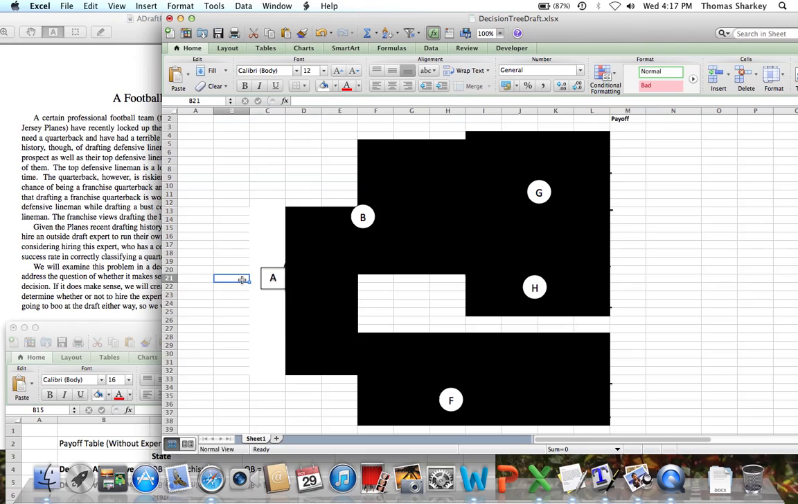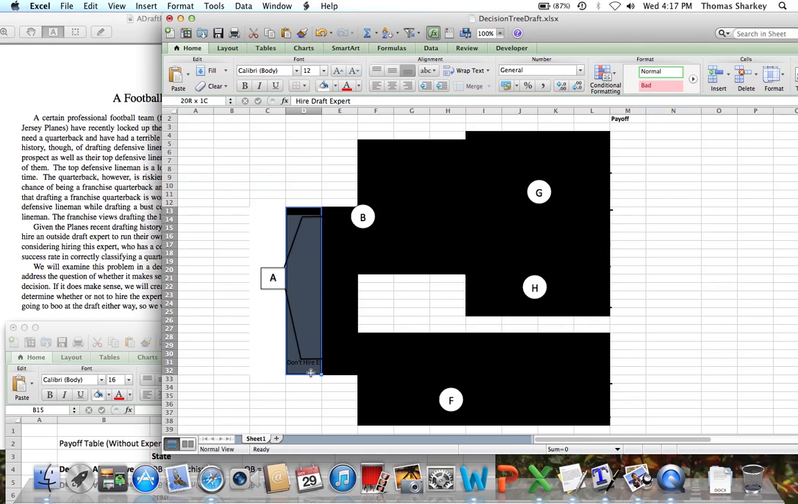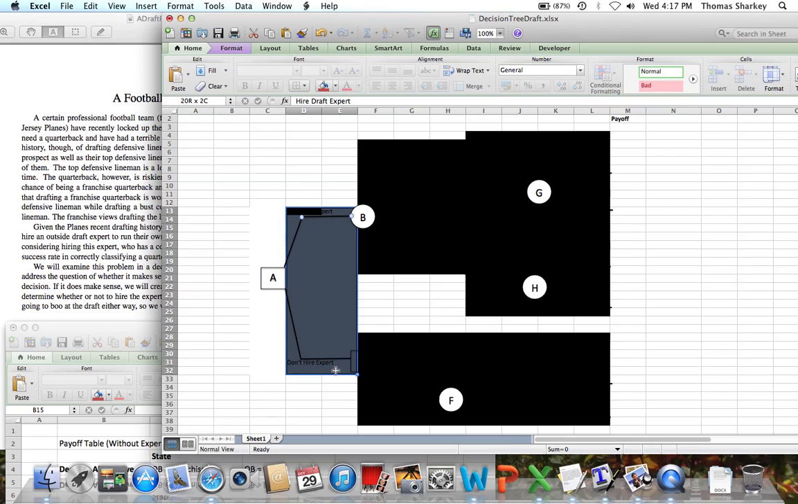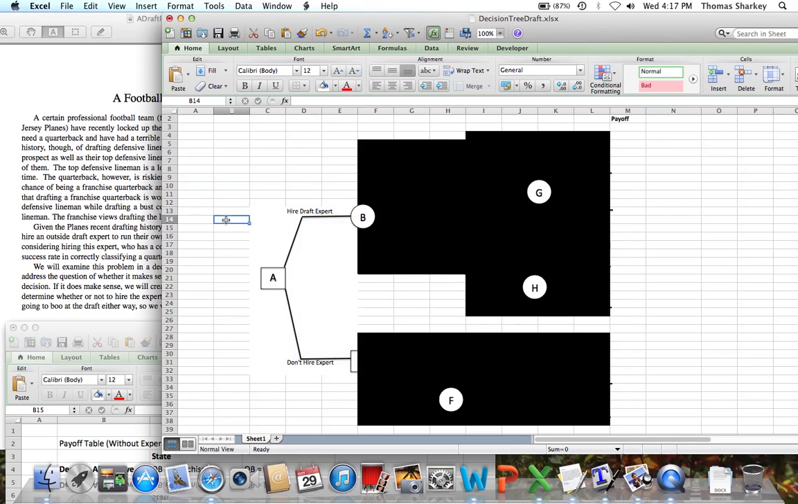The first choice we are faced with is not who to draft. The first choice we're faced with is, should we hire the expert or not? So what we're going to do from A is we're going to create two branches, one for each of the decisions. So basically we're going to uncover these two blocks, and we have a branch that we're going to hire the draft expert and a branch that we're not going to hire the draft expert.